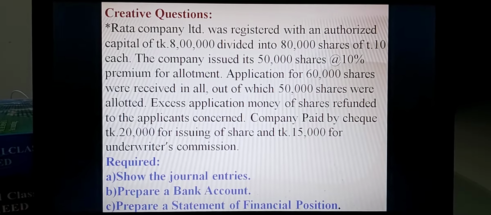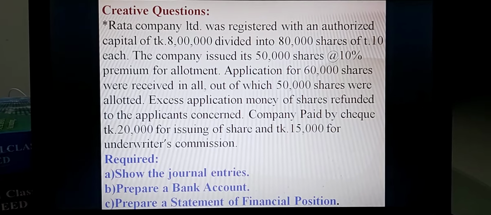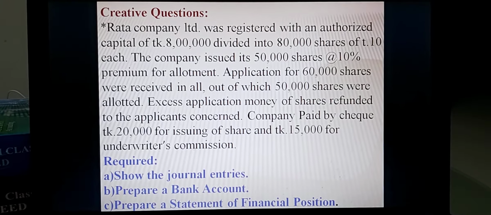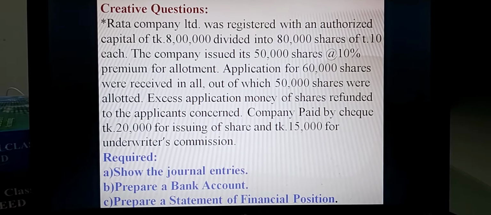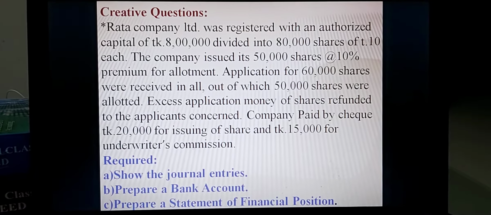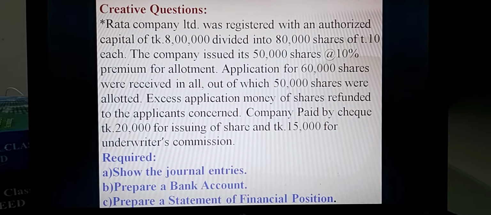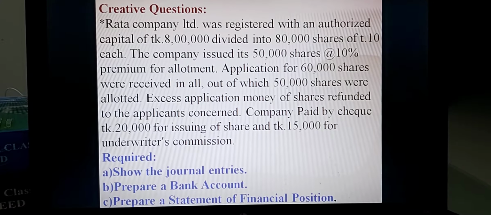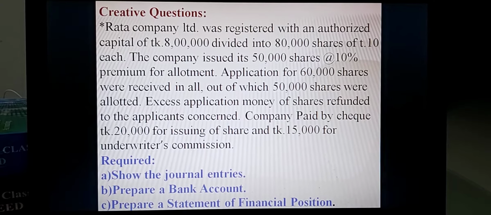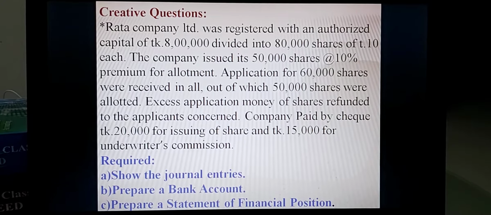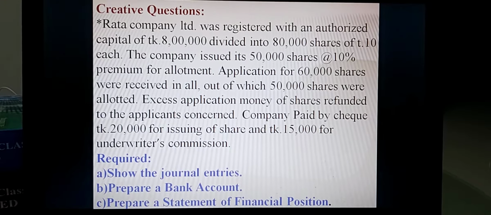Dear learners, you have seen a stem available on the screen. From this stem you have to answer 3 questions in the subject of accounting in this chapter. Requirement A, show the journal entries from the above information. Requirement B, prepare a bank account from the above information. Requirement C, prepare a statement of financial position of this company, that is Rata Company Limited.